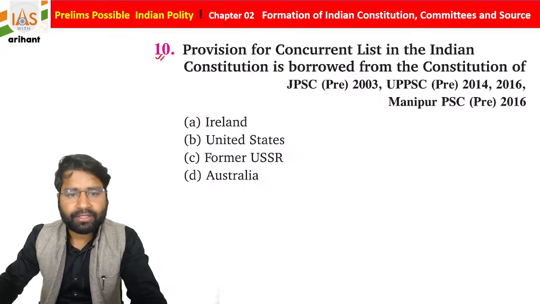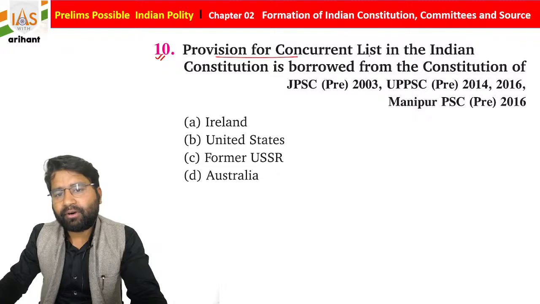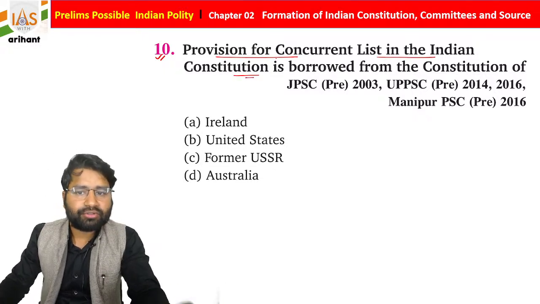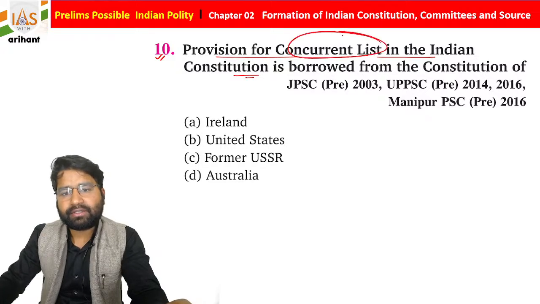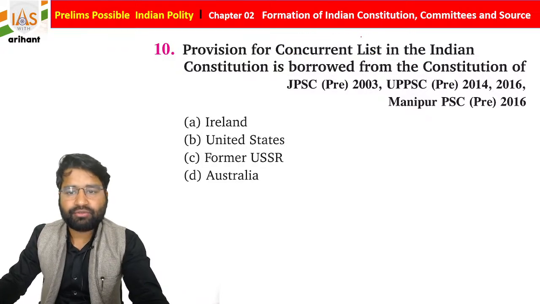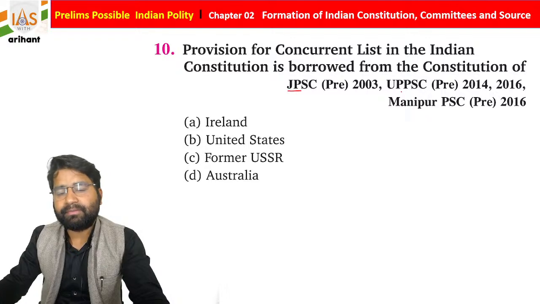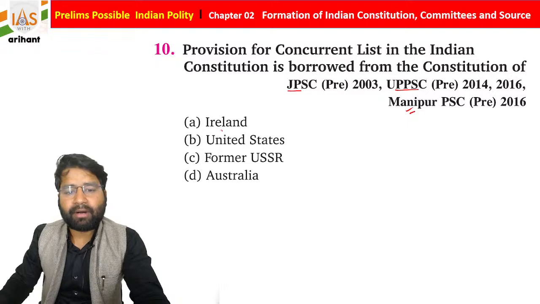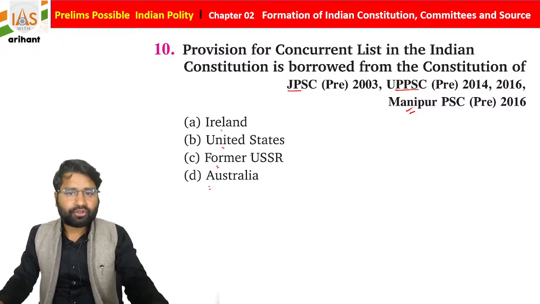Now if you move towards the 10th question, the provision for concurrent list in the Indian Constitution is borrowed from the Constitution of which country? We already discussed about the same, and students, as you can see, it was asked in JPSC, UPPSC, Manipur PSC. The options are Ireland, United States, former USSR, or Australia.